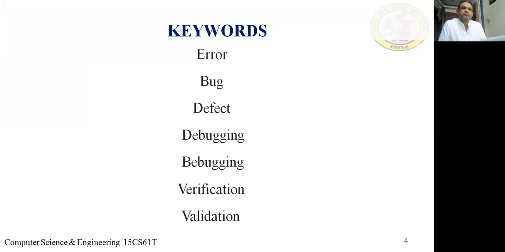Defect is also called a bug. Yeah, what is a defect? A flaw in a software unit component that causes the failure is called a defect. The error, the reason that causes the software or a program to fail, we call that a defect. Is it clear? So defect is also called a bug. Yes, fine. Next, what is debugging?